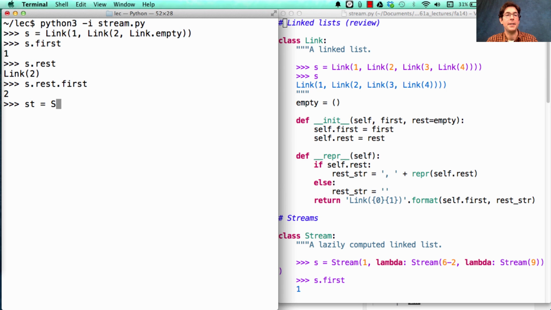We'll call that st, a stream that starts with 1. But instead of having a stream that starts with 2 as the second element, instead I create a function. A function that returns a stream that starts with 2. And the rest of that is a function that returns stream.empty.